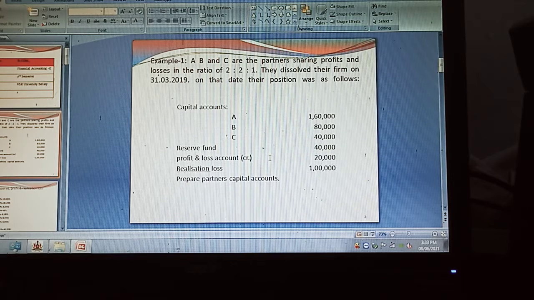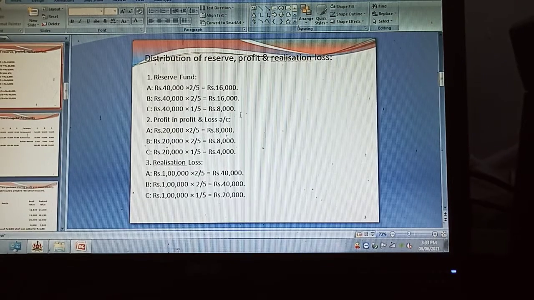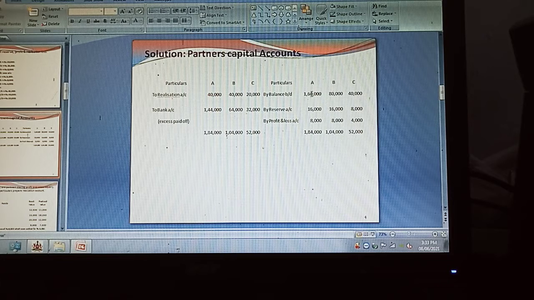In the previous class I gave the partners' capital accounts pro forma. In the debit and credit sides, what items are required to be taken? The capitals of A, B, and C have to be credited in the partners' capital accounts by writing it as by balance brought down. A 1,60,000, B 80,000, C 40,000.